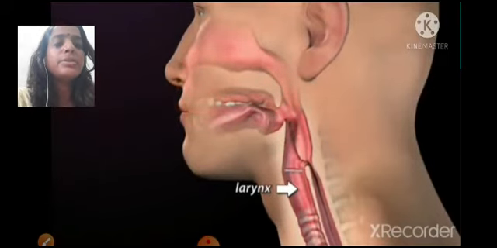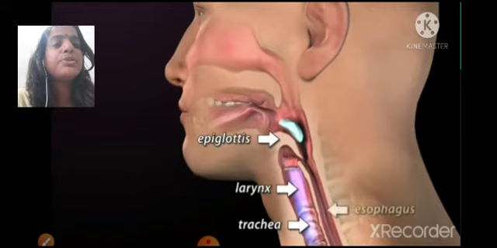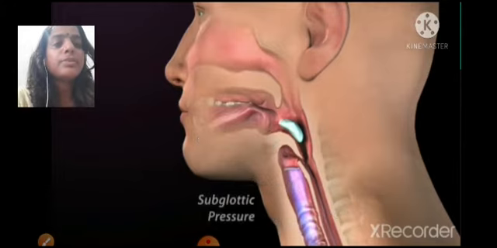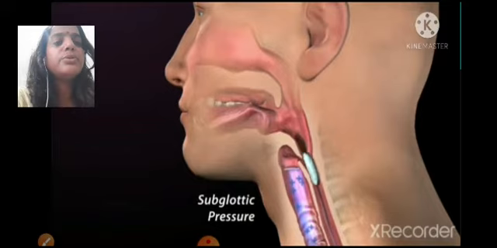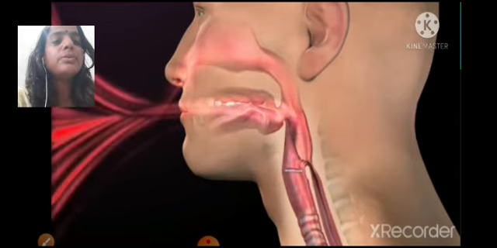So this is the larynx, you can see air is going in. Now food is coming inside. So you can see the trachea has been closed and the food will pass through the esophagus. So this is the esophagus and the food will pass through the esophagus. So you can see how the food is passing now. So the structure has blocked the air and then food will pass.